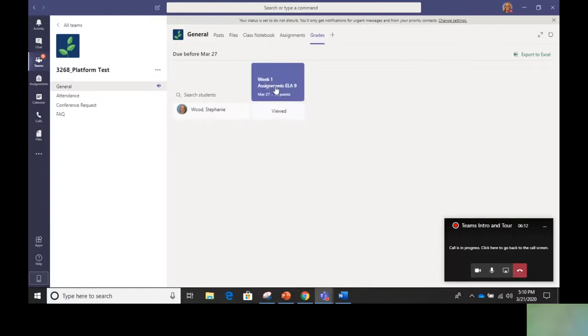So your grades will show up here, and for me it's going to be a grade book, so I'll have a number of students listed down here. Miss Wood and I were practicing with this so that we could understand how it looks on your end. So you just have each of your assignments here, okay? Now I can tell when you have viewed the assignment. It'll also say not viewed if you have not looked at it yet.